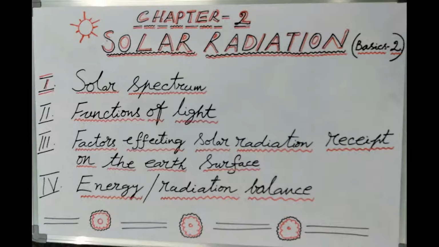The energy from the sun is spread over a very broad band of wavelengths known as the solar spectrum. I repeat once again: the energy from the sun is spread over a very broad band of wavelengths known as the solar spectrum. Of course, from your examination point of view, this line is also very important. It may come as one of the fill in the blanks.